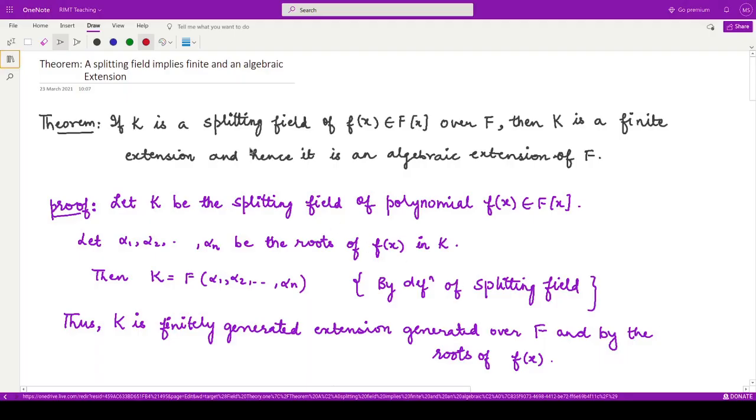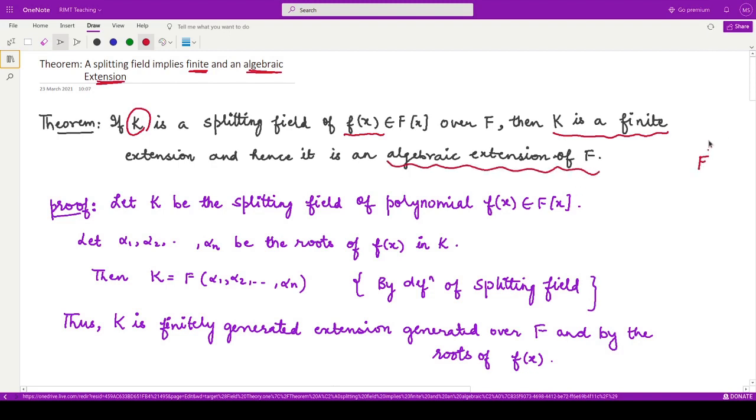We have another theorem which states that a splitting field is also a finite extension and an algebraic extension. That means if we have some splitting field of the polynomial f of x, then that splitting field, which is represented by this K, is both a finite extension as well as an algebraic extension of F. So let us prove it.